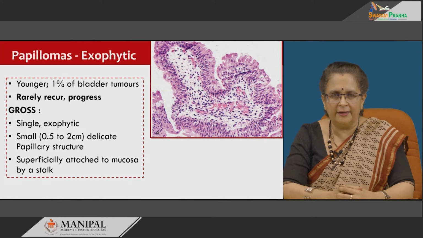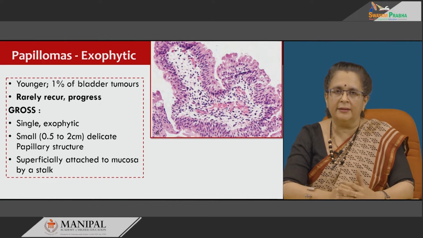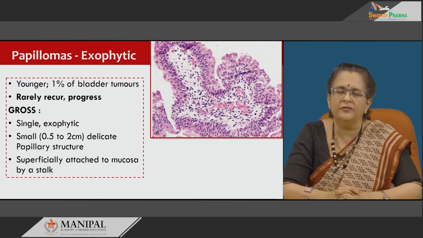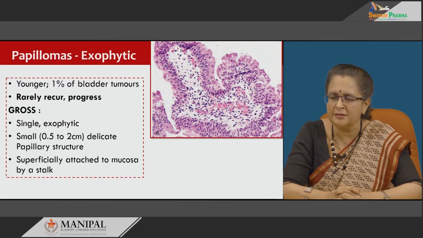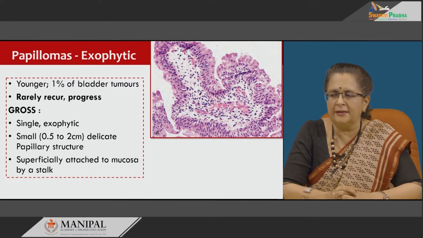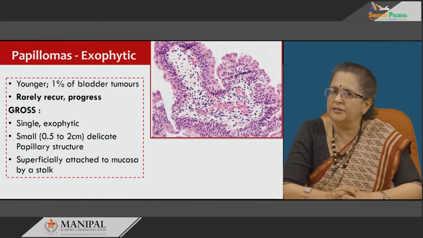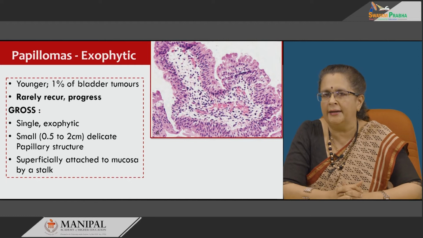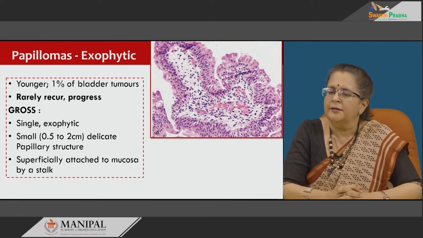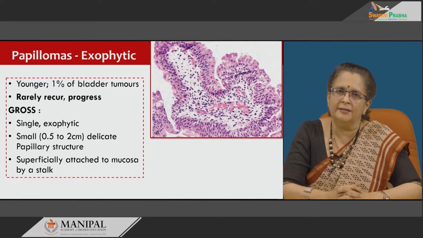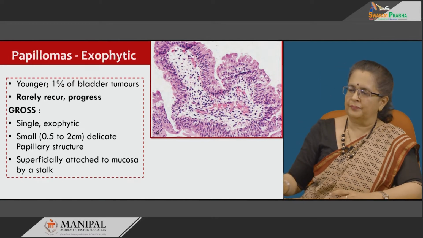These are exophytic, these are very small. Remember that they are very small and affect younger patients more often. They account for just 1% of all bladder tumors. They rarely recur or progress. Grossly they are single, exophytic, very small, up to 2 centimeters. Anything more than that, you should immediately suspect some other tumor and not the benign papilloma. It has a delicate papillary structure with a stalk. So, how do we distinguish this from a small sized PUNLMP? There will be a stalk in this.